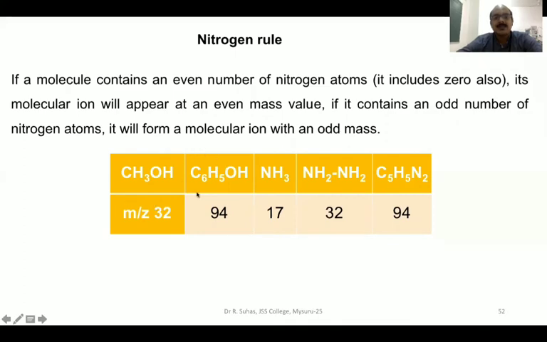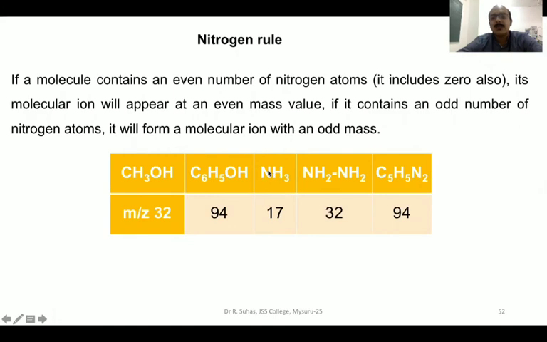Right? And this is phenol, C6H5OH. When you calculate the mass of this, 12 times 6, 1 times 5, 16 times 1, 1 times 1, it comes out to be 94. 94 is an even number. Definitely you can see that there are no nitrogens. So 0 nitrogen, or there can be an even number of nitrogens.